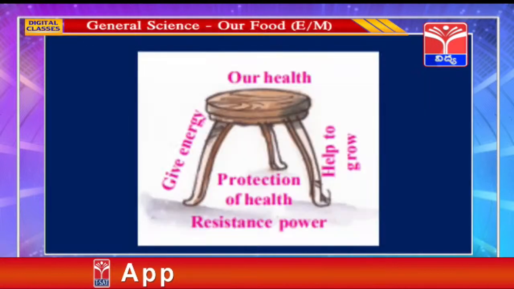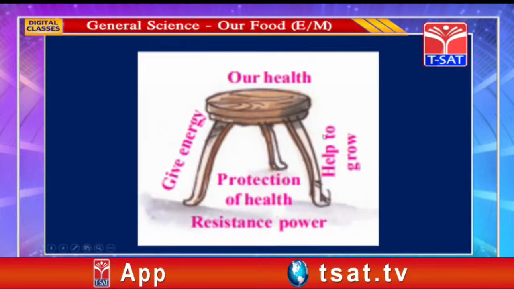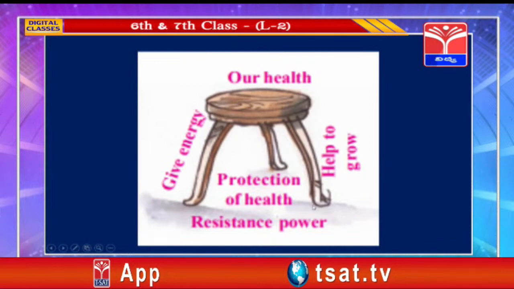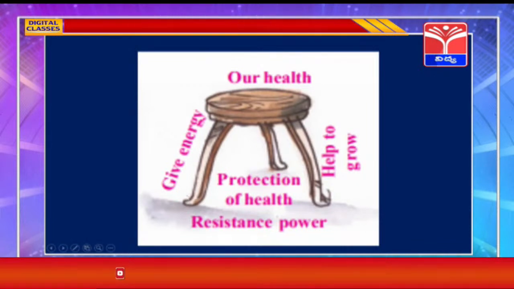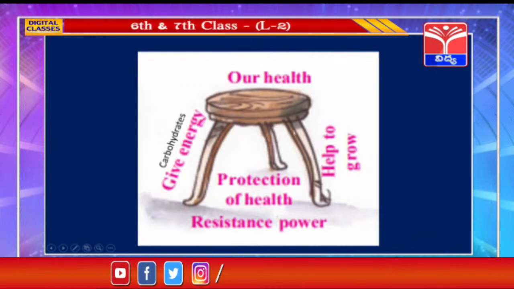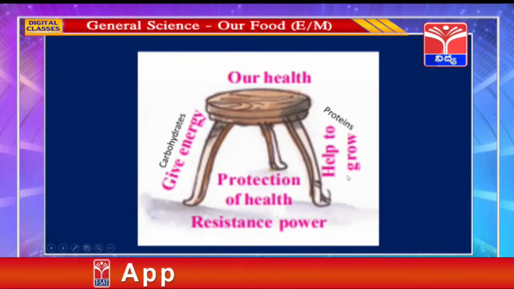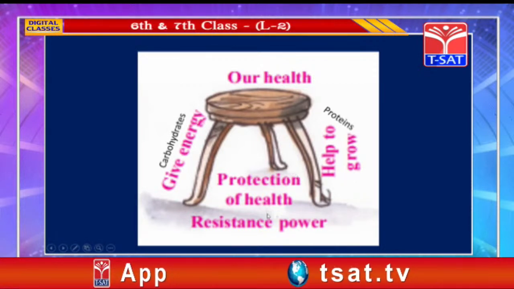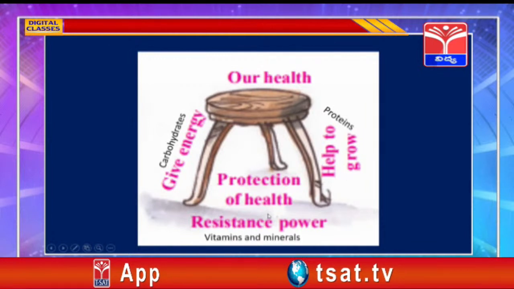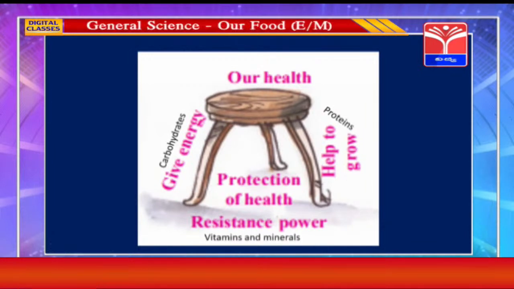Now take a look at this picture, children. Here you can see three-legged stool, isn't it? So one leg represents the food that give energy. These contain carbohydrates. And one more leg represents foods that help us to grow, that contain proteins. And third leg, it represents foods that give protection to health and also build resistance power in us.